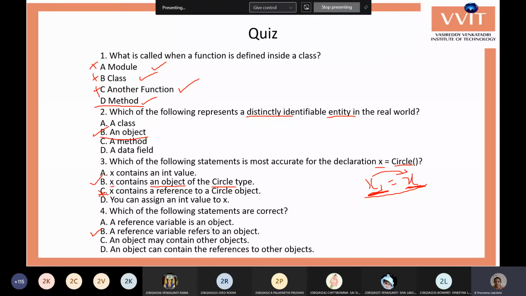This is not actually the physical object. This is a virtual object.